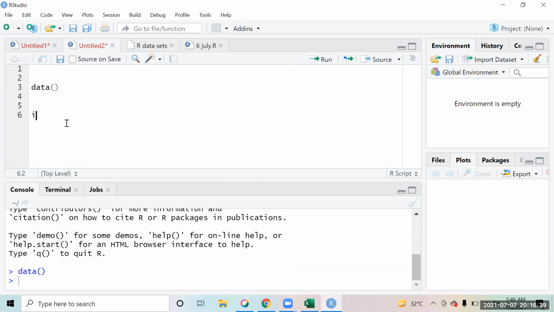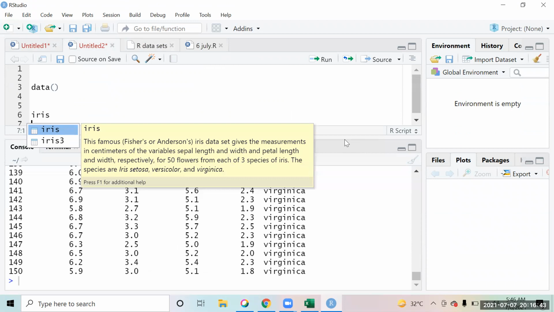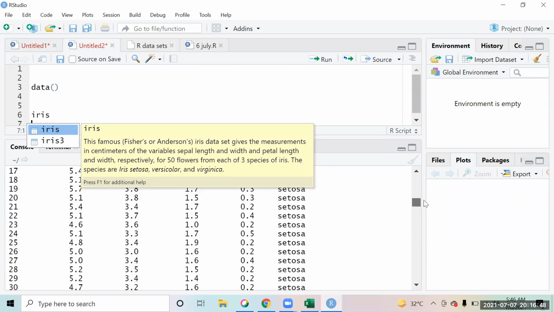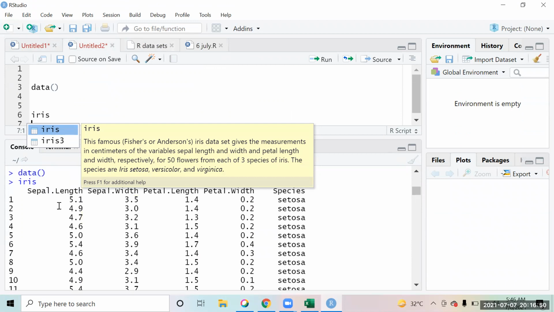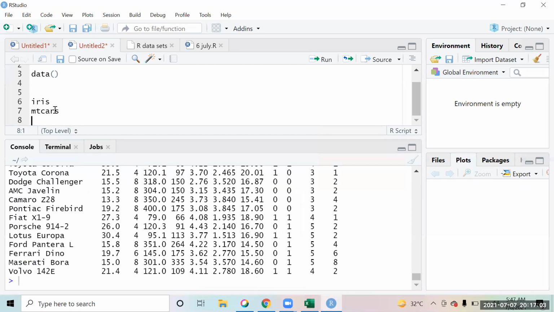The iris data set has information regarding some flower species. If you want to take a look at it, you are given sepal length, sepal width, petal width, and what species it is. There are a lot of data sets that you will see. If you want to explore another data set, you have mtcars.